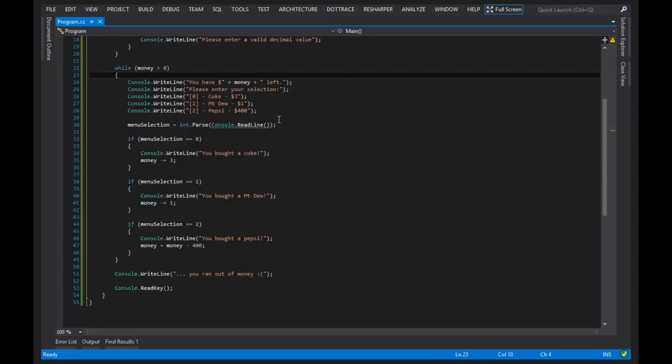Obviously once we get into arrays and all, then we could have had an inventory where you've got all the stuff that you've purchased, and we could have had all sorts of fun. But yeah, there's lots of ways that you can expand this program, especially next week when we start talking about fun stuff. Exactly.